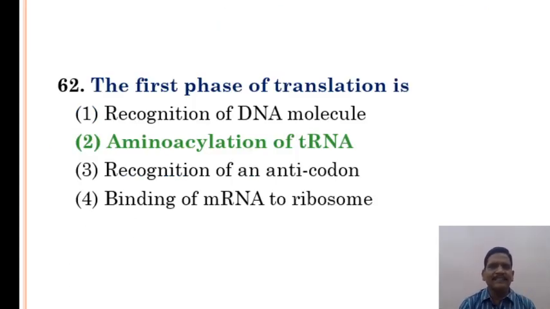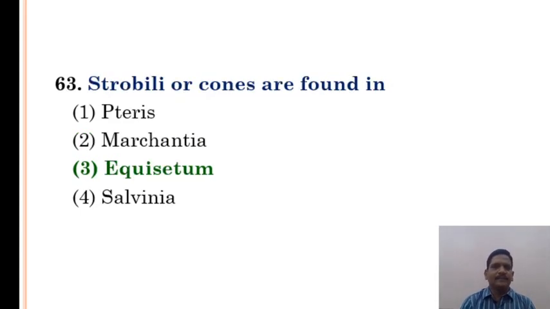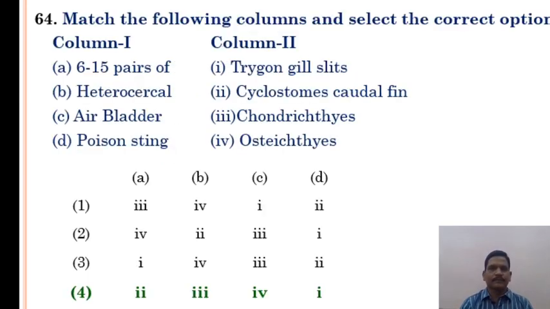The first phase of translation is aminoacylation of tRNA. Strobilus or cones are found in an ecosystem called hostile fern. It is a pteridophyte plant.